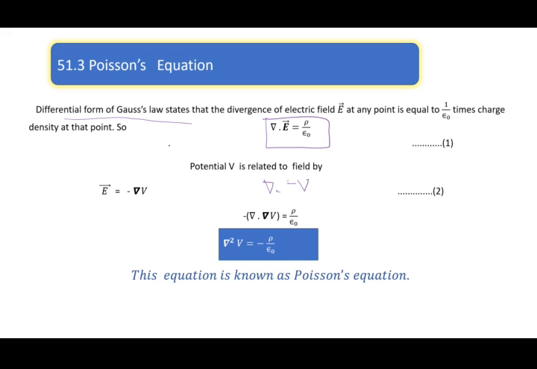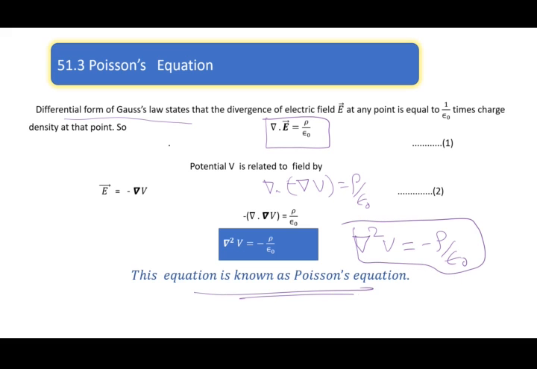of gradient of V is equal to rho by epsilon naught, with the minus sign taken out. Then, if you bring the minus sign to the other side, it reads divergence of gradient, which is nothing but the Laplacian operating on voltage or potential, equal to minus rho by epsilon naught. This is called Poisson's equation.